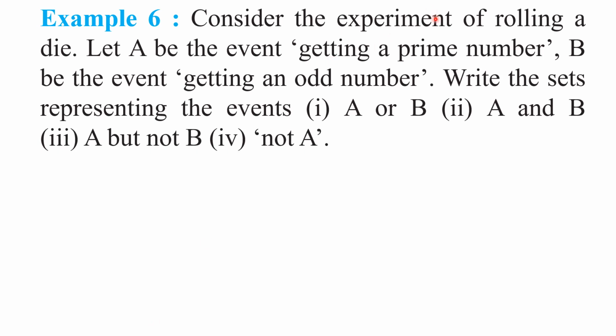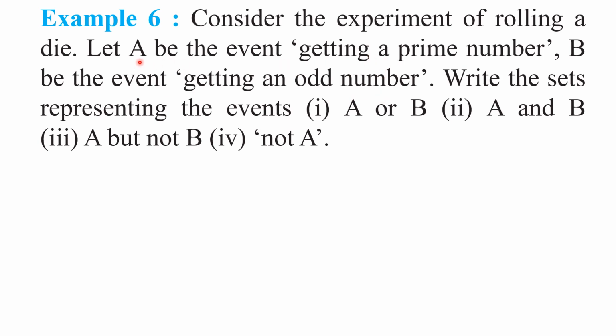Here an experiment is given. What is the experiment? Rolling a die. Can you write the sample space for this random experiment of rolling a die, my children? Yes. S is equal to set 1, 2, 3, 4, 5, 6. Yes or no, my children? For this experiment, sample space is 1, 2, 3, 4, 5, 6. Now, some events were defined, namely A and B, defined like this. A be the event getting prime number and B be the event getting an odd number. Understood these two events, my children?